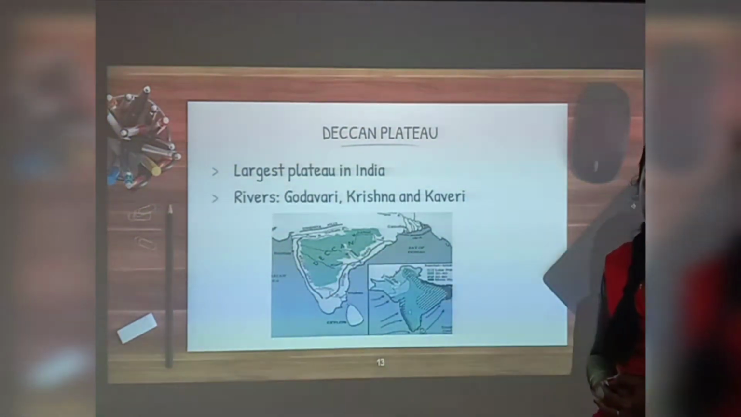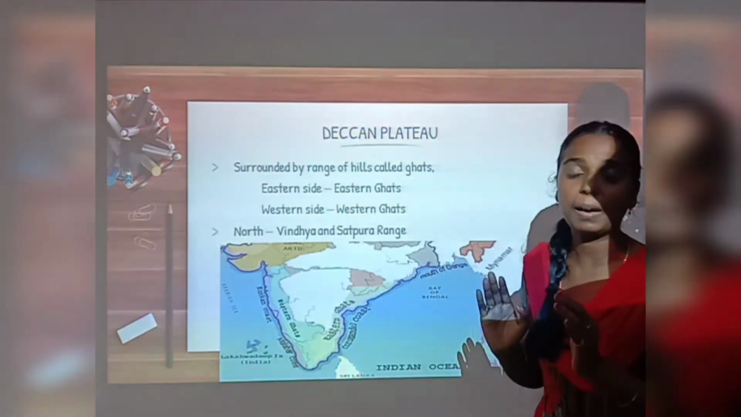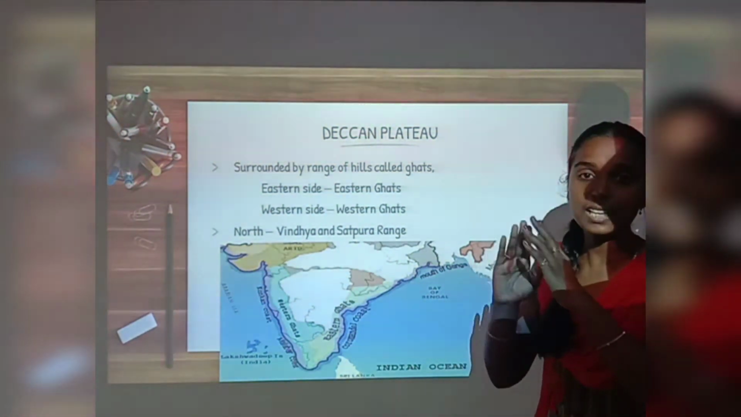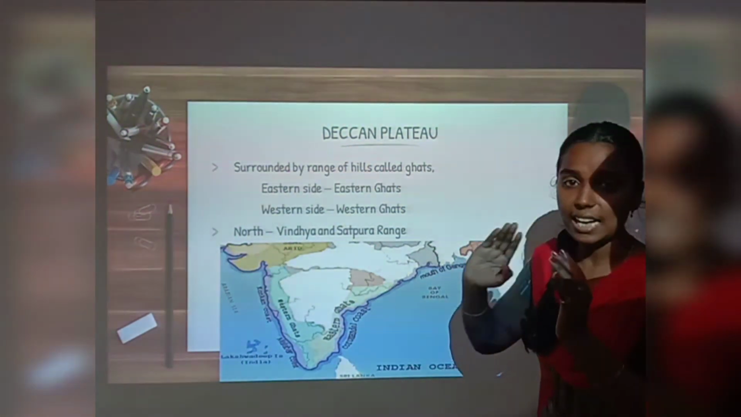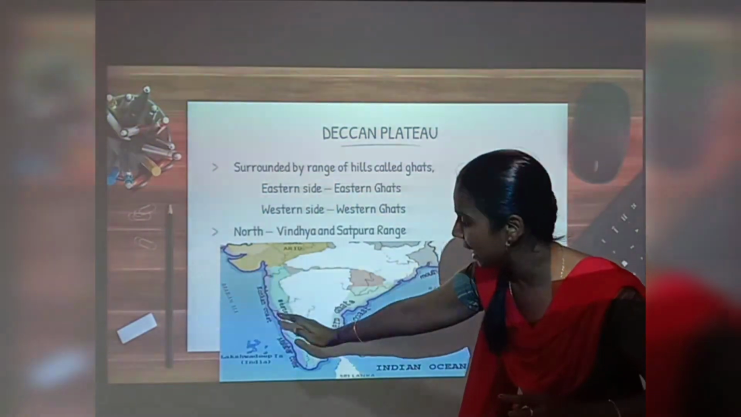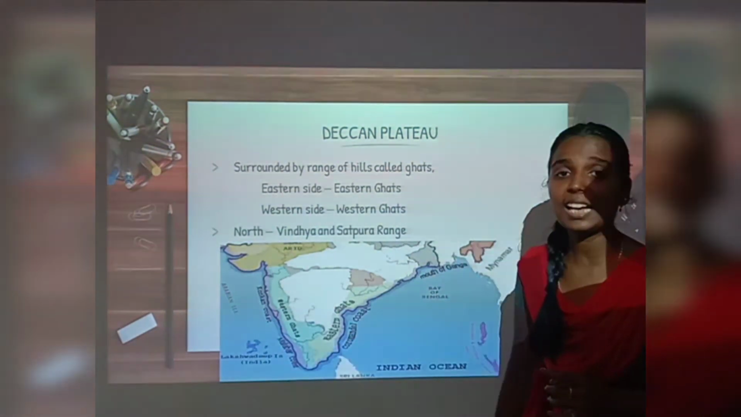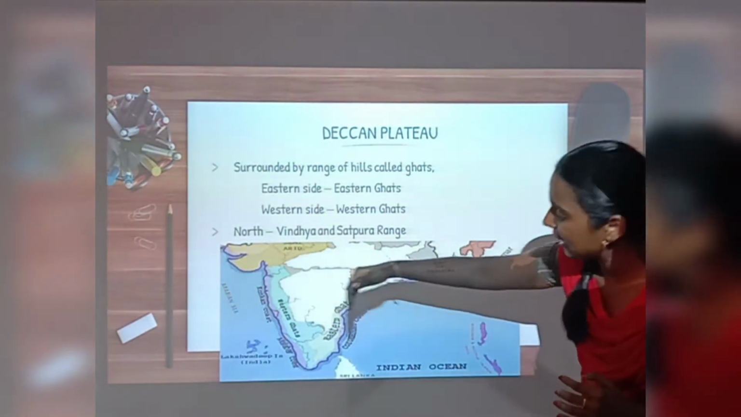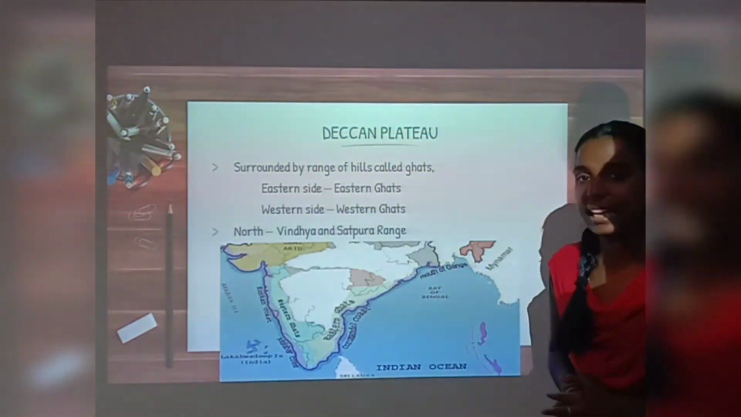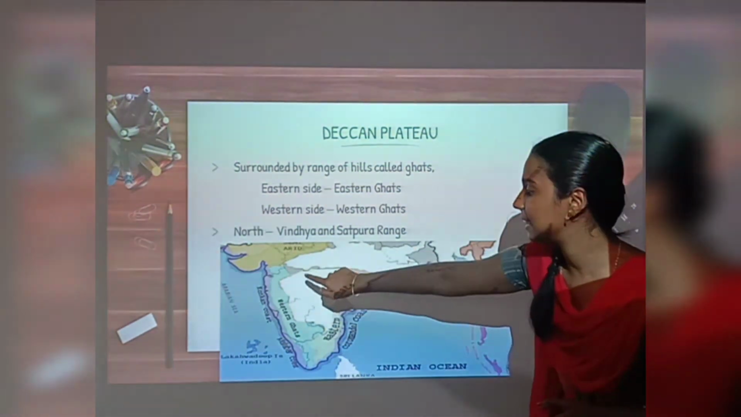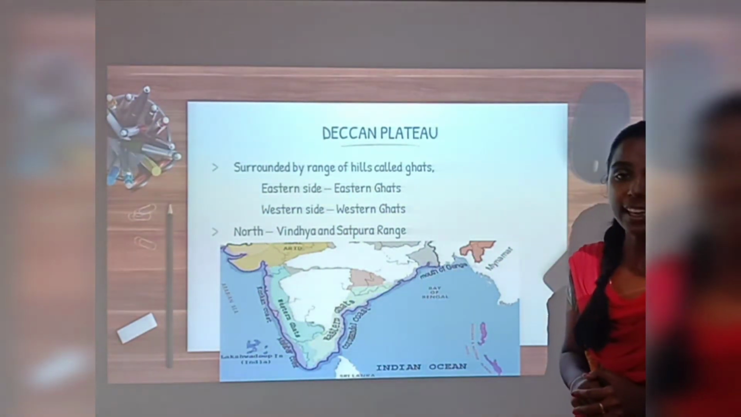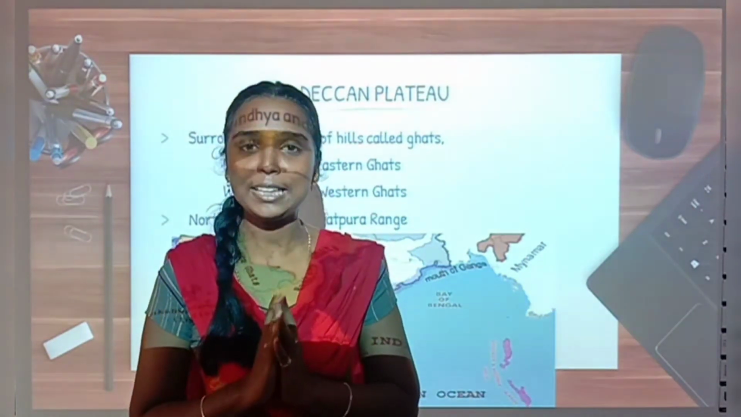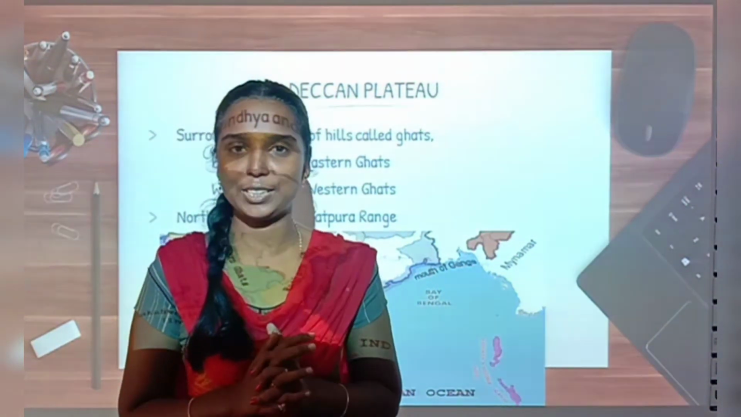This is the Deccan Plateau. And see, this Deccan Plateau is bordered by two mountain hills on both sides, and they are called what? Ghats. The Ghats that run on the western side of the Deccan Plateau are the Western Ghats, and the Ghats that run on the eastern side are called what? Eastern Ghats. And in the north, this Deccan Plateau is bordered by the Vindhya and Satpura range. Yes, children, now I hope that you have a clear idea on the Southern Plateau, right?